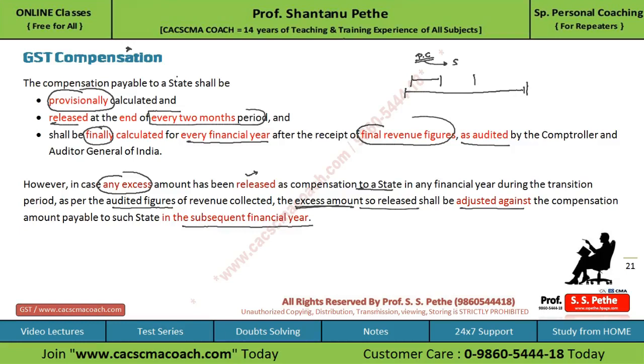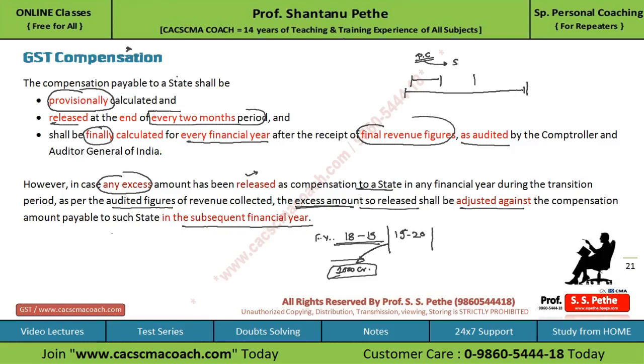So, for example, if for the financial year, let's say 18-19, one state has got an excess of 1,000 crore rupees of compensation, this excess compensation released to the state will be adjusted in the next financial year, that is financial year 19-20.